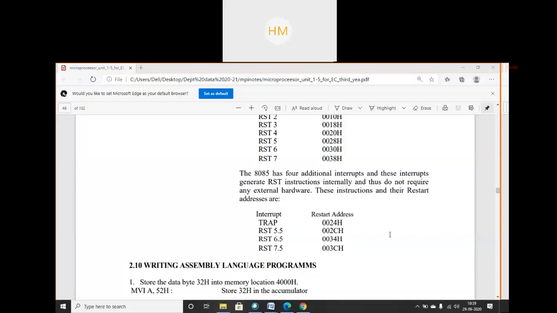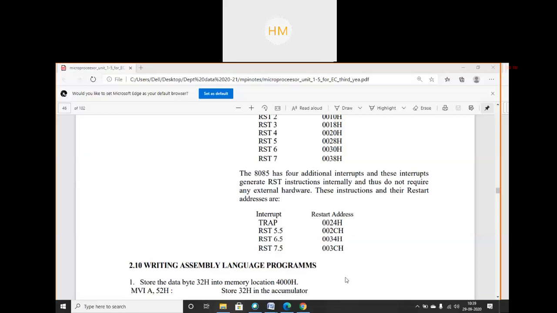Clear? Or you can use any other register. But what is the benefit of using the accumulator? The benefit is that you can use a few instructions directly from where you can store the accumulated data at that memory location. So just in 2 lines, you can write your program.